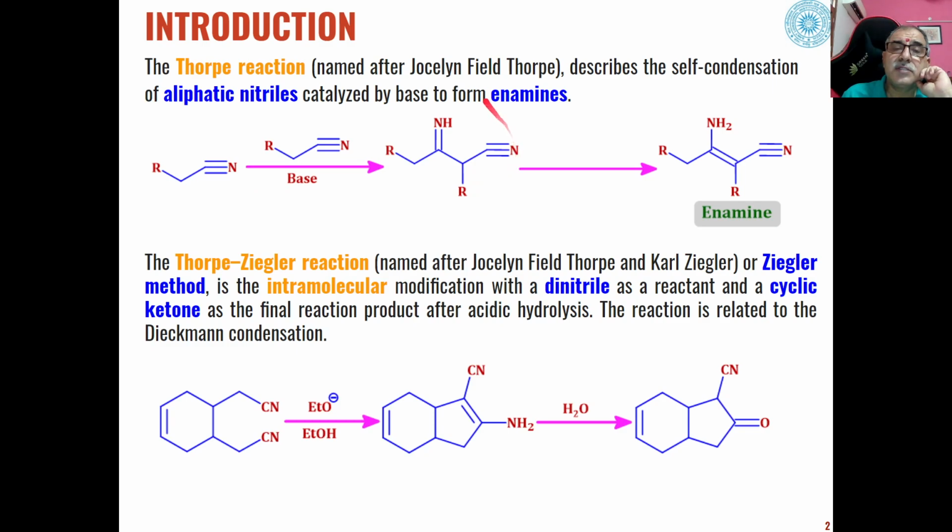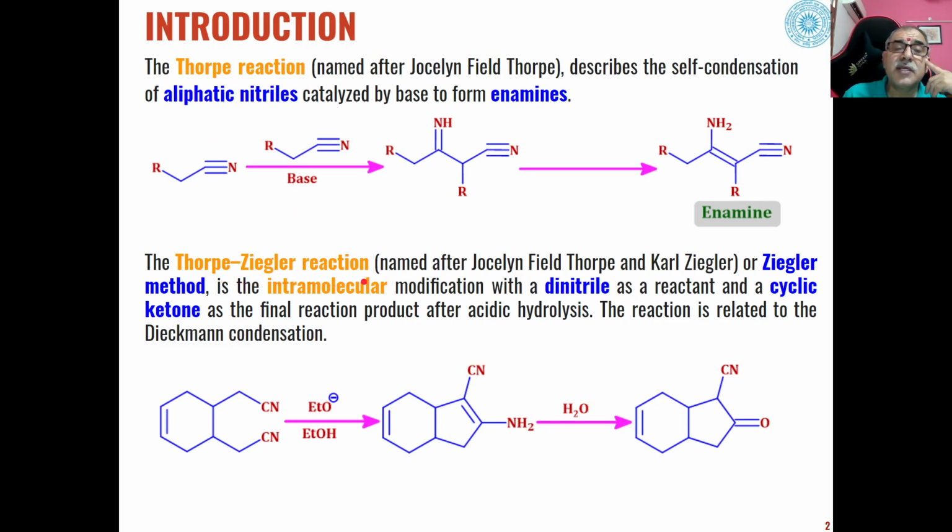And then this undergoes hydrolysis to give us enamines to ketones, but before that this rearranges itself because here again one proton present is an acidic proton. In the presence of the base, this is abstracted and rearrangement will take place to give us enamines as the product. So formation of enamines from self-condensation of aliphatic nitriles is called as Thorpe reaction.